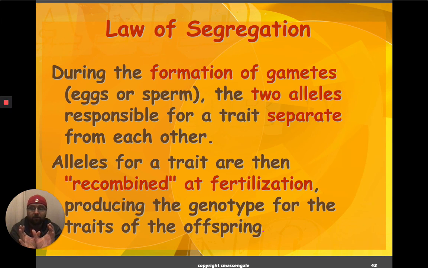Okay, and now we have two sets of instructions. We went from haploid gametes to a diploid cell. So that was our zygote.